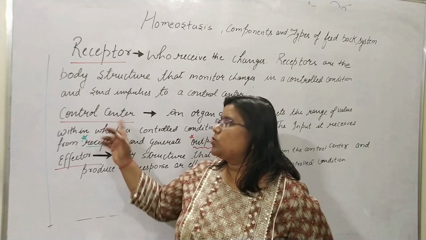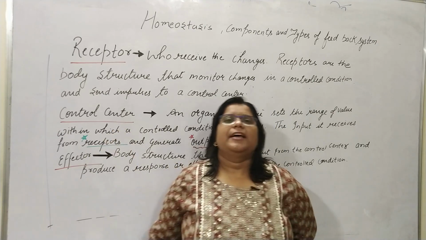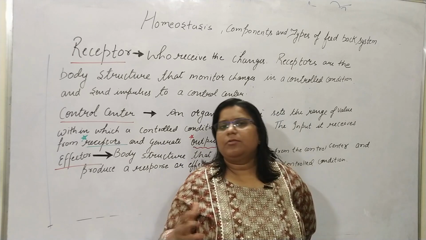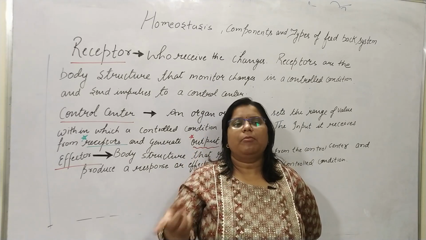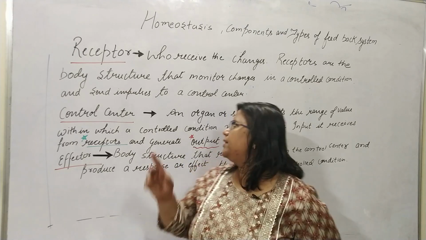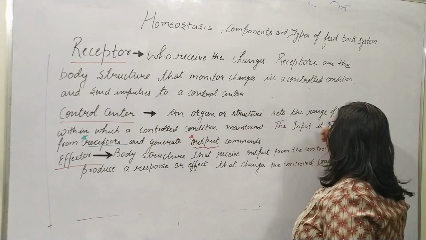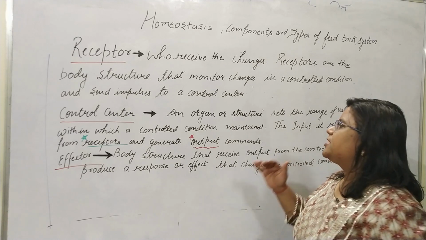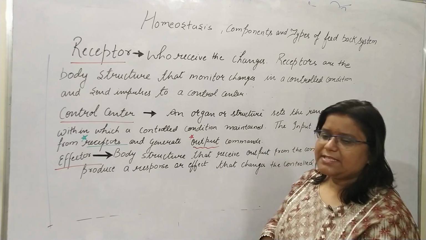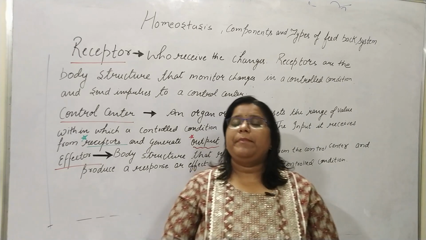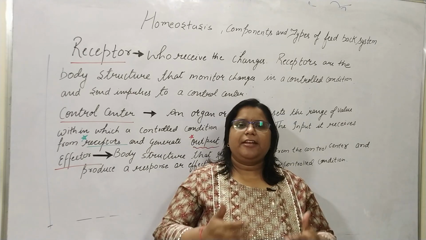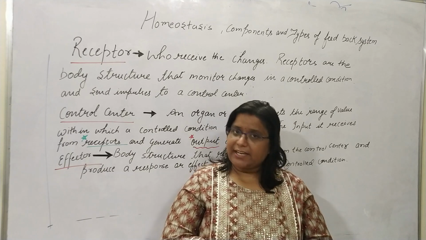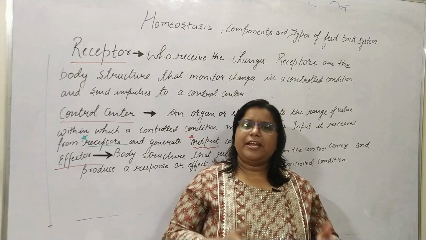Now the control center is an organ or body structure which receives the impulses from the receptor. It sets the range of values within which a controlled condition is maintained. For example, the body temperature is maintained around 37.5, and blood pressure from 80 to 120.